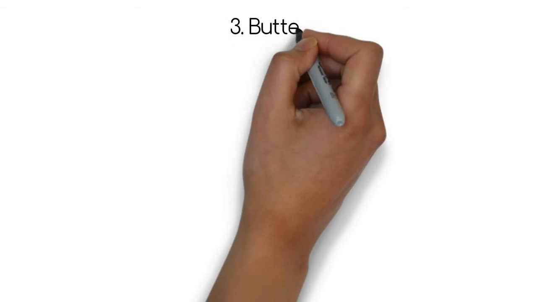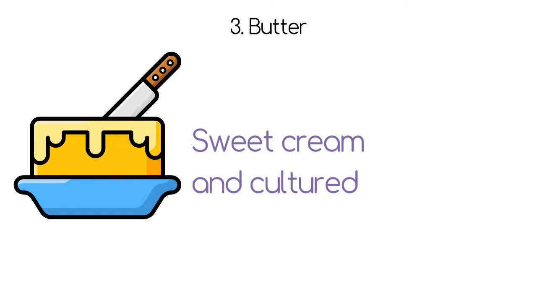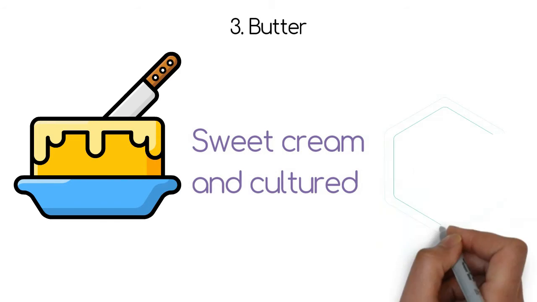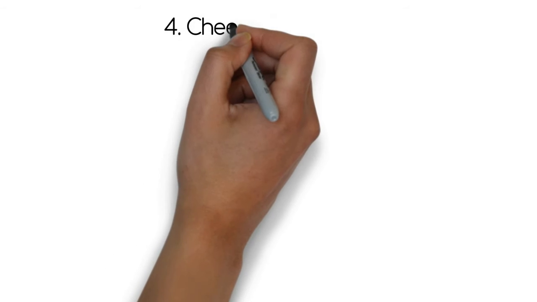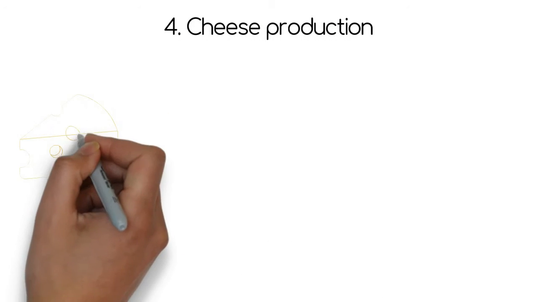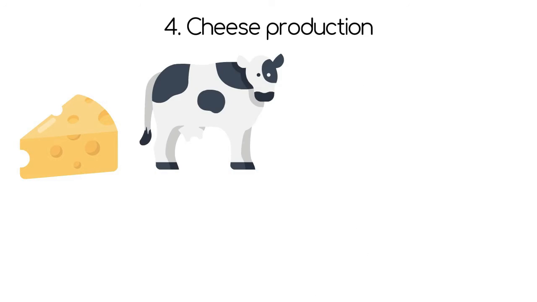3. Butter. Two types of butter, sweet cream and cultured, are produced on a large scale. Microbes are used for production of the cultured variety. 4. Cheese production. Cheese is produced on a large scale from the abundantly available cow milk all over the world.